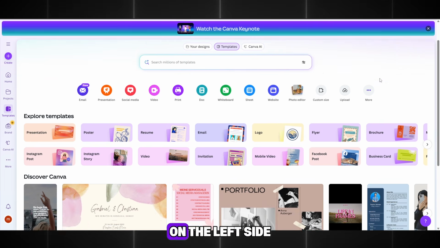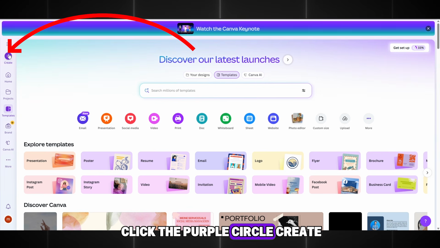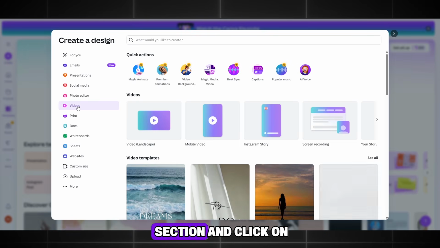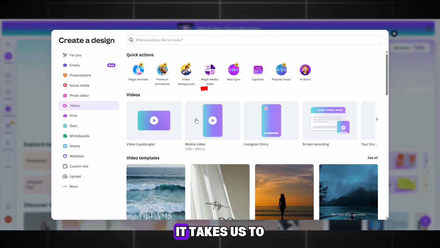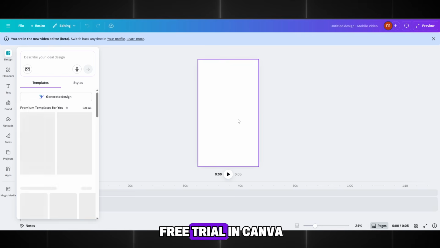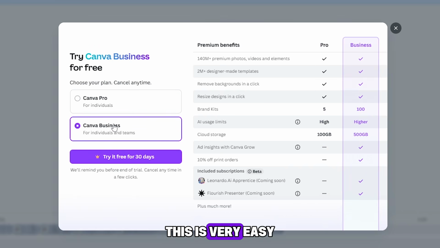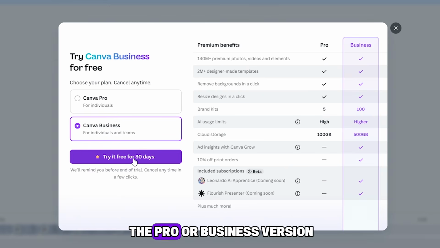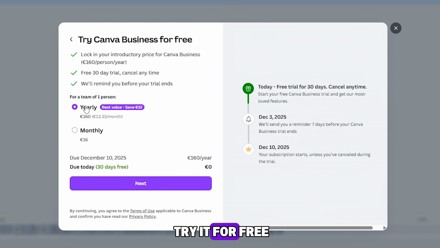I will show you where to click. On the left side, click the purple circle Create, then choose the video section and click on Mobile Video. It takes us to a new project. And before we start, we will activate the free trial. In Canva, this is very easy to do. They give you 30 trial days, and you can choose the Pro or Business version. You won't be charged. They simply let you try it for free.